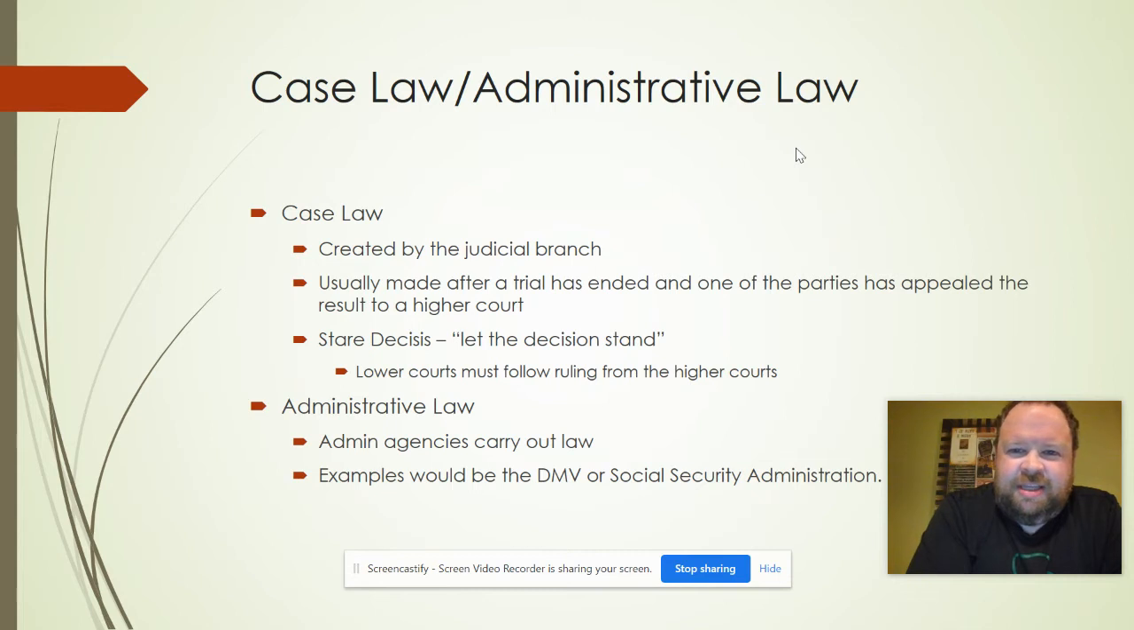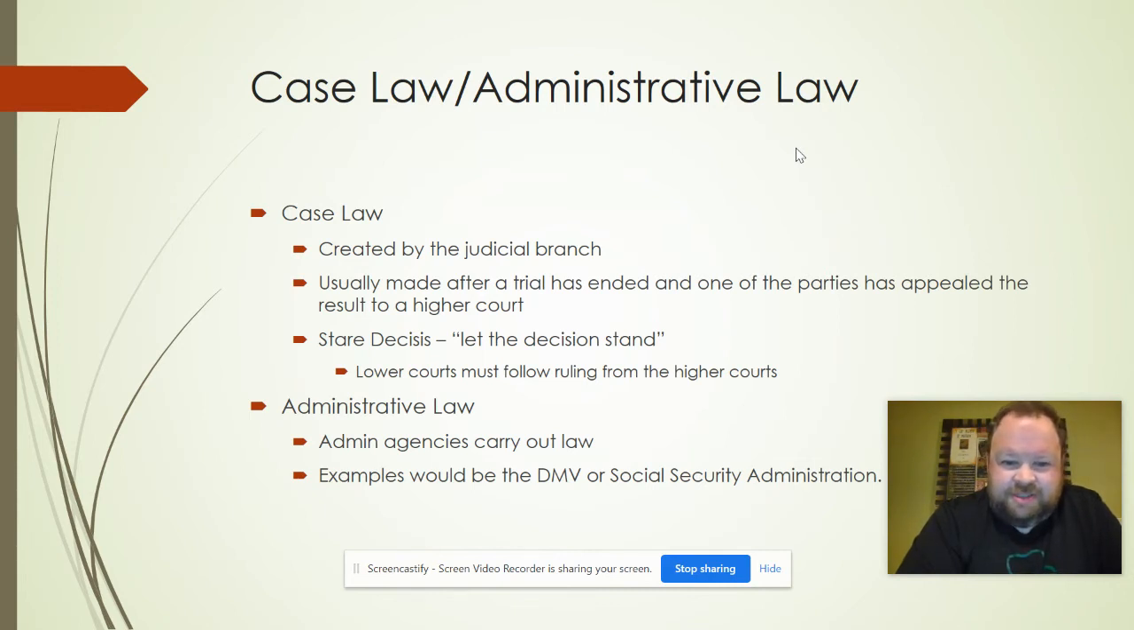Case law and administrative law. So case law is created by the judicial branch, and it's usually created after a trial has ended and a party has appealed to a higher court. Stare decisis is "let the decision stand," which basically means that if a higher court rules on a case that is similar, then the higher court ruling is what you have to go by.